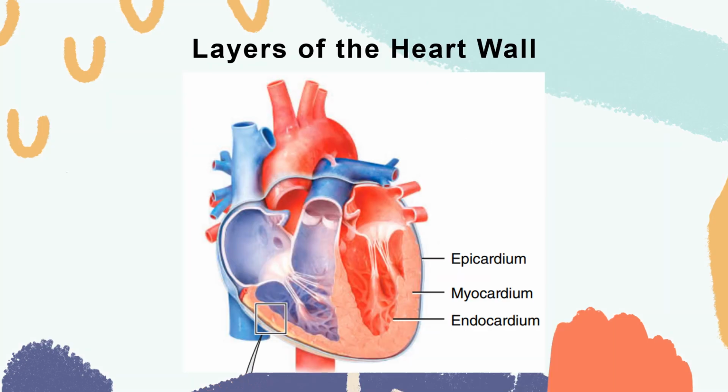Okay? All right, so next are the layers of the heart wall. The wall of the heart consists of three layers: your epicardium, which is the external layer, your myocardium, which is the middle, and the endocardium, which is your inner. The middle myocardium is responsible for the pumping action of the heart and is composed of cardiac muscle tissue. It makes up approximately 95% of the heart wall.